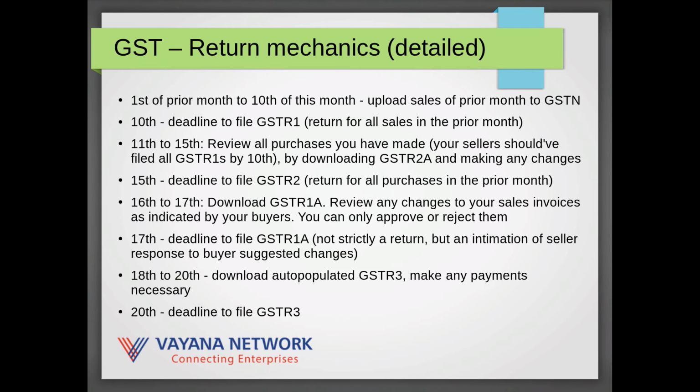So a buyer at this stage may contest or may amend a sales invoice that has been filed by his seller. He may even choose to add or delete invoices at this stage, and by 15th a buyer needs to file the GSTR2, which is all the purchases that he made in the prior month.